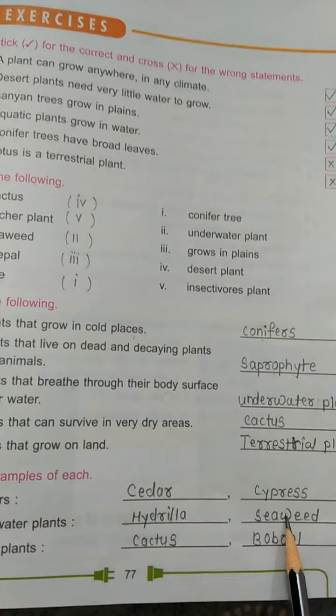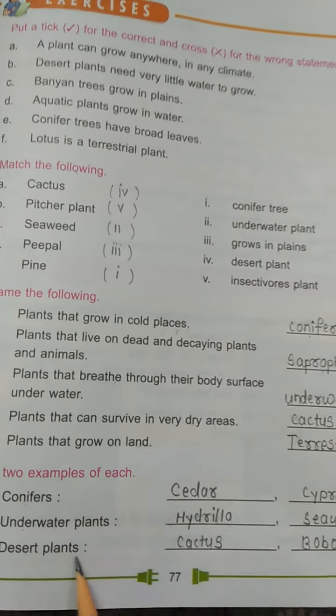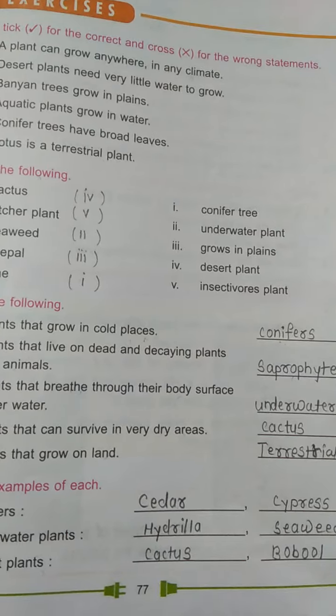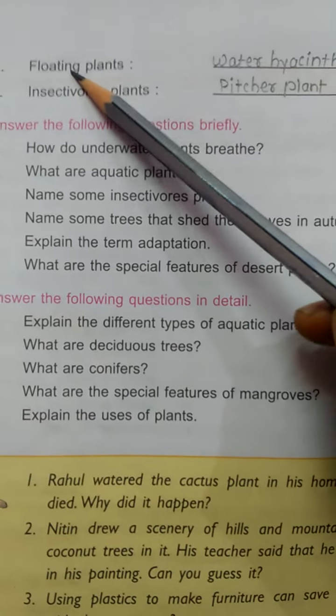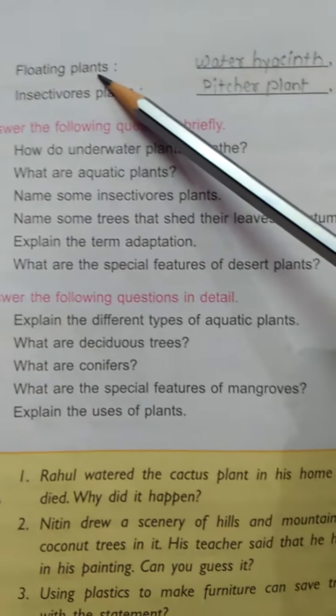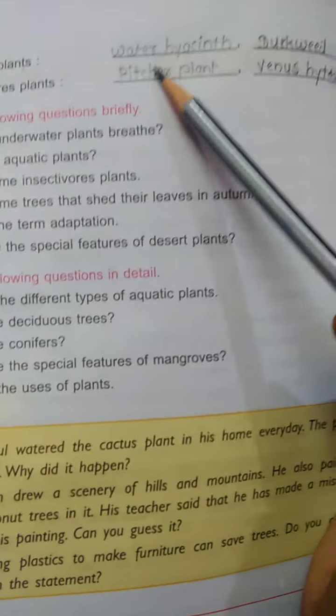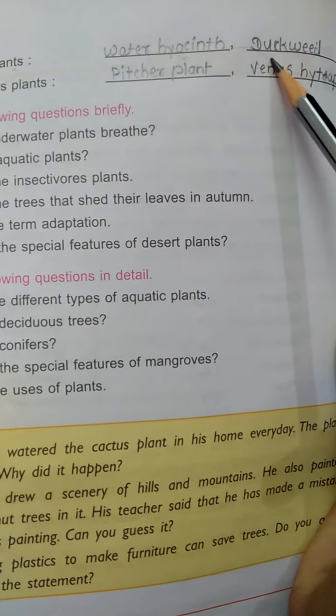Desert plants: cactus and babul. Then number D is floating plants, those plants that float on the surface of water. Floating plants are water hyacinth and duckweed.